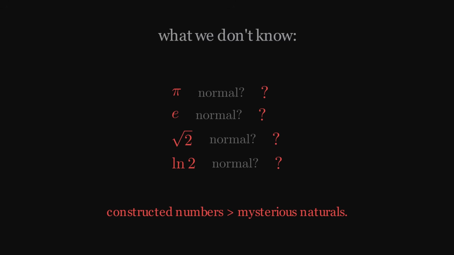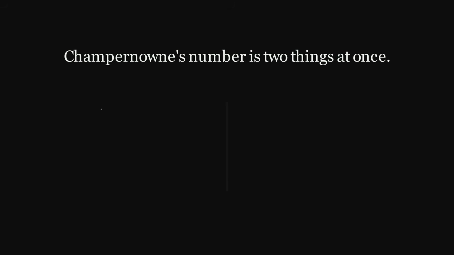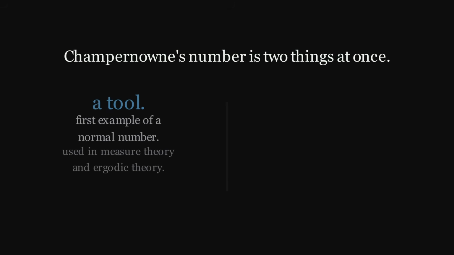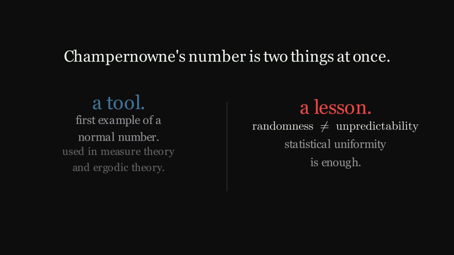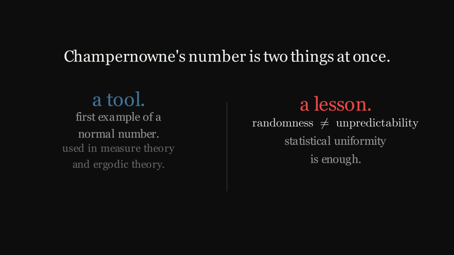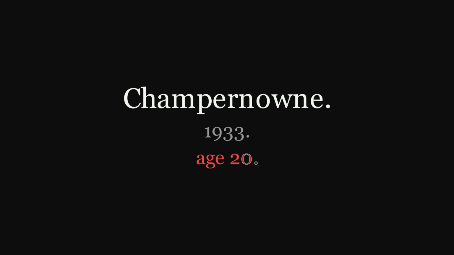Champernowne's number is two things at once. It is a tool, the first example of a normal number, used as a test case in measure theory and ergodic theory ever since. It is a lesson, a reminder that randomness in the statistical sense and randomness in the philosophical sense are not the same property. A 20-year-old undergraduate, writing a single-page paper, gave us both at once.